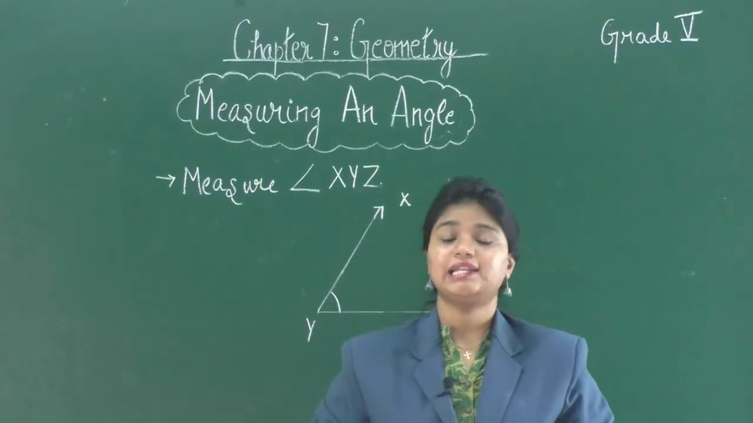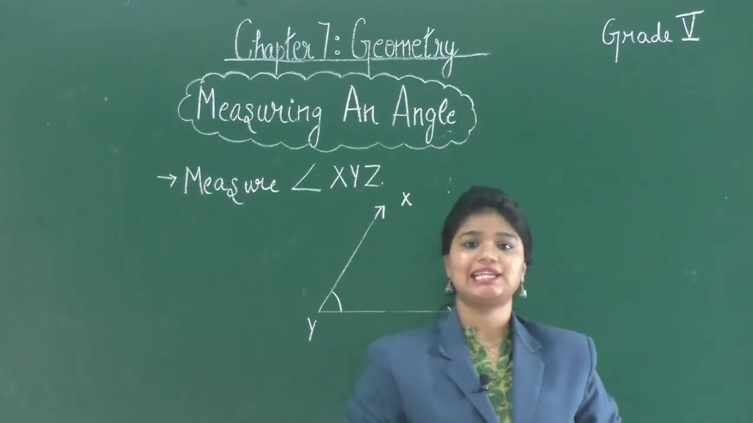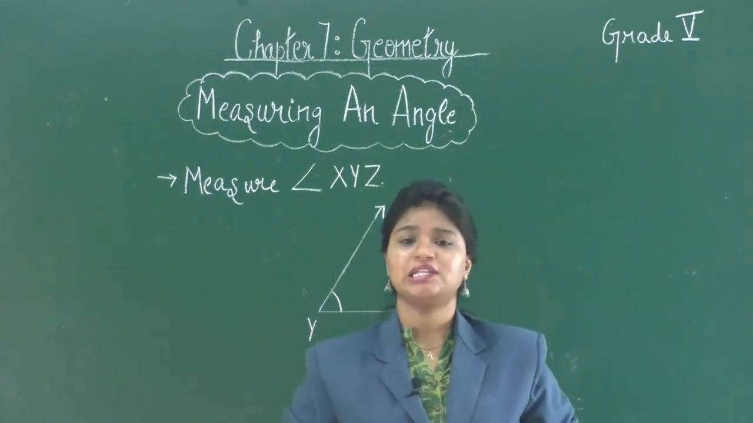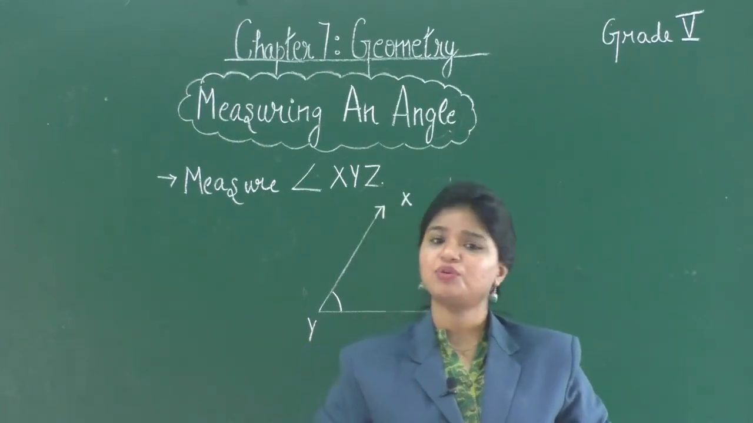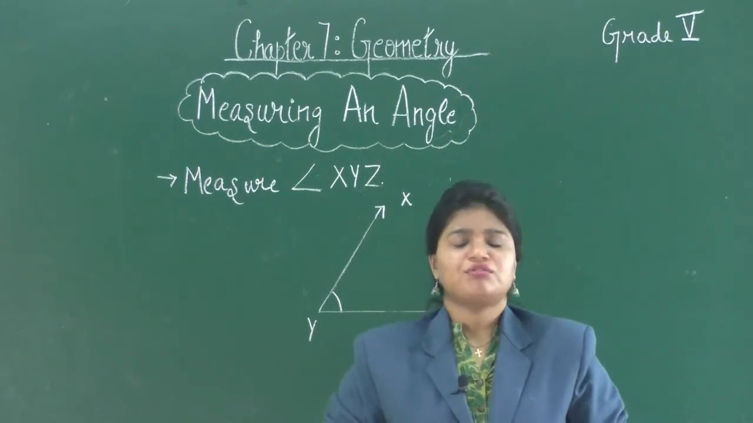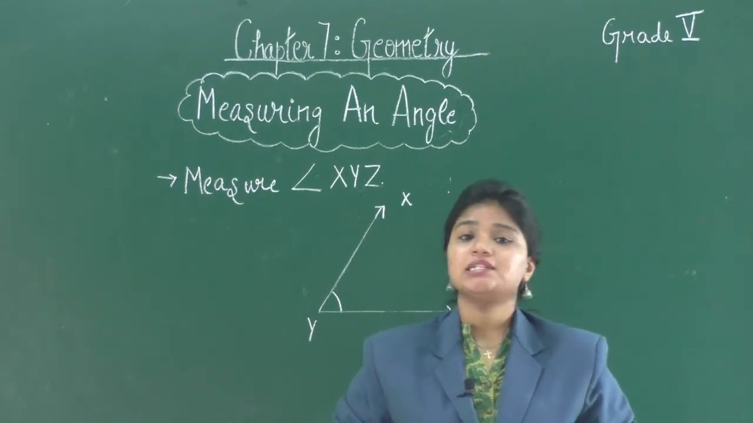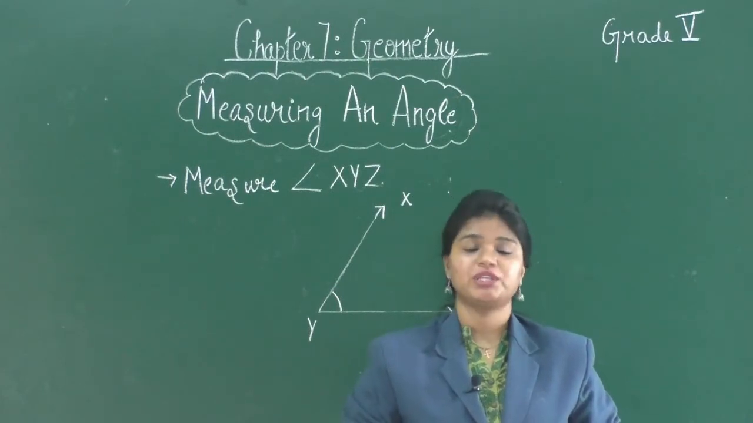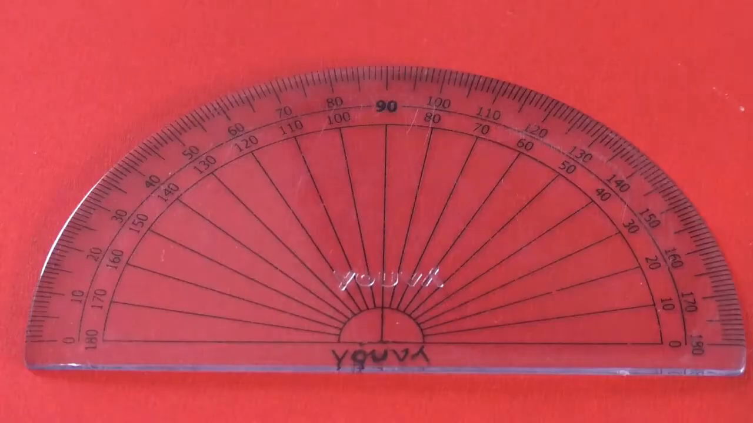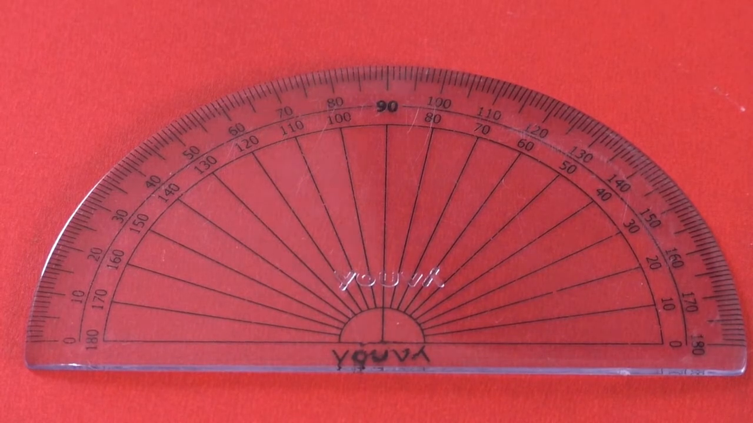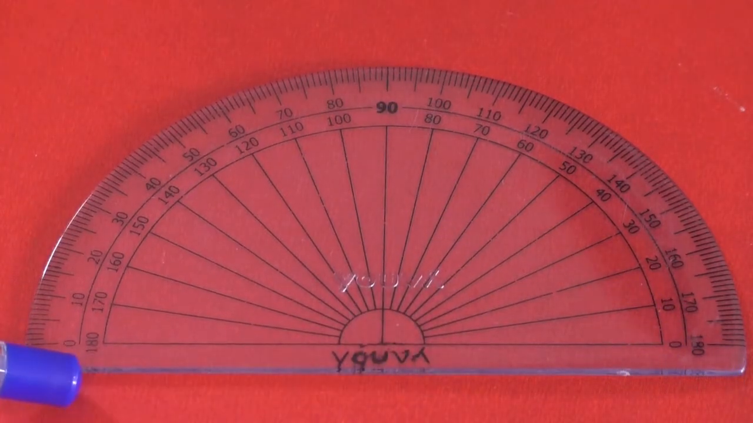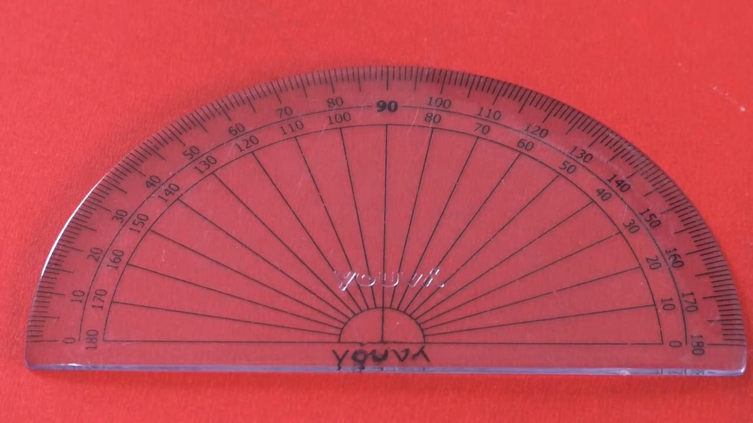We know that length is measured in meters, centimeters or kilometers and quantity is measured in liters, milliliters, kilograms or grams. Now, how do we measure angles? Angles are measured in a unit called degree and it is measured with the help of a protractor. Okay students, this is a protractor. This is the edge of the protractor and a straight line along the edge is known as the baseline.